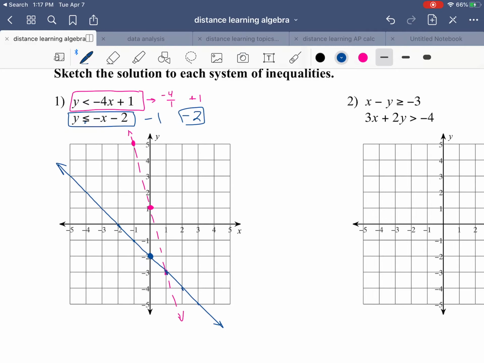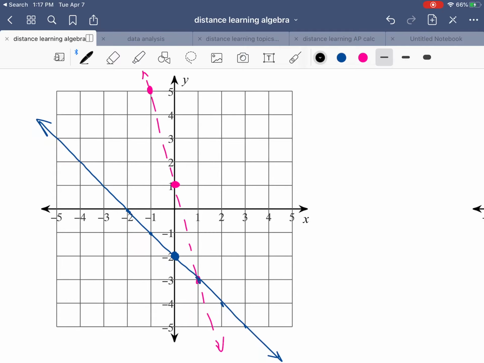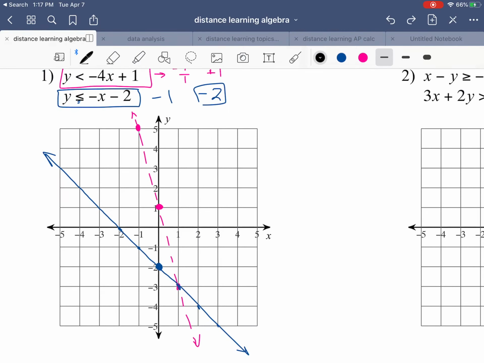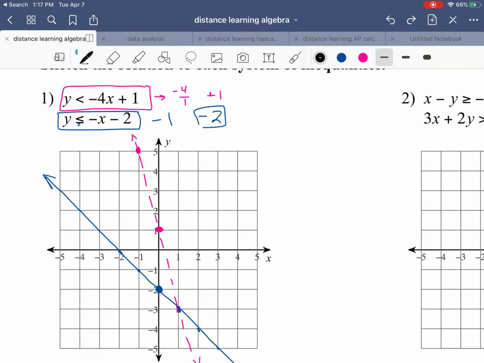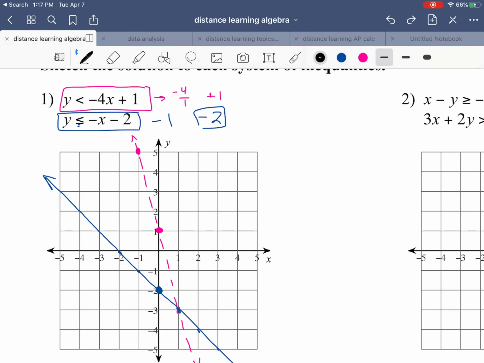So those are the equation parts. Now, I need to work on the shading. I like to use the point 0, 0 whenever possible, right here. If I plug it into my inequalities, the top inequality would look like this: 0 in for the y, -4 times 0 plus 1. 0 is less than 1 is true.